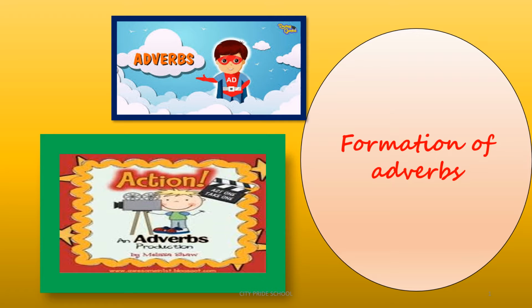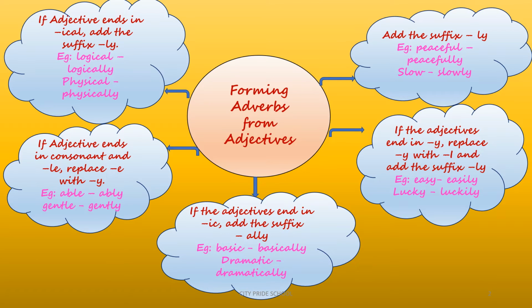We have already done the adverbs, different kinds of adverbs and its position. Today we'll do how to form adverbs from other words. So we'll see how to form adverbs from adjectives. Whenever we form something, usually we add either a suffix or prefix to it. Similarly here, how can adjectives be turned into an adverb is what we'll see.